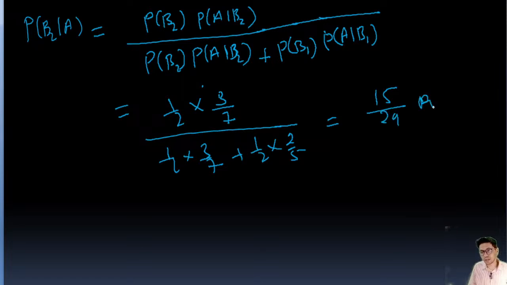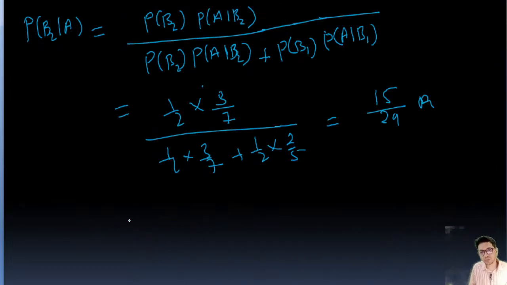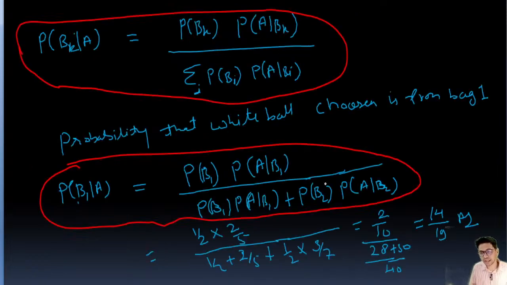Okay. This is the answer, or we can directly find out as well, because we've got probability that white ball chosen is from bag 1 is this. So white ball is chosen from bag 2 is going to be, directly we can write 1 minus this value, 14 upon 29. My apologies, 29, guys.